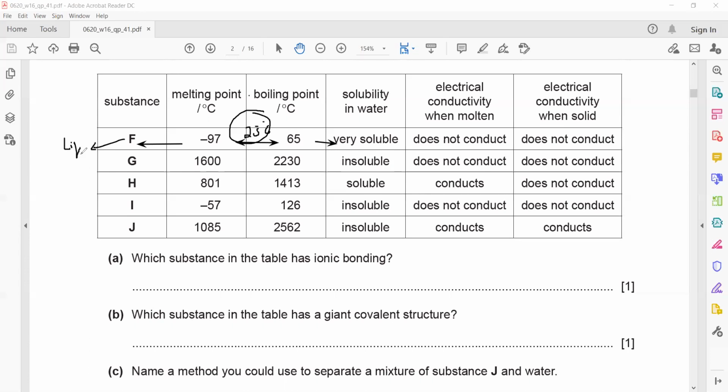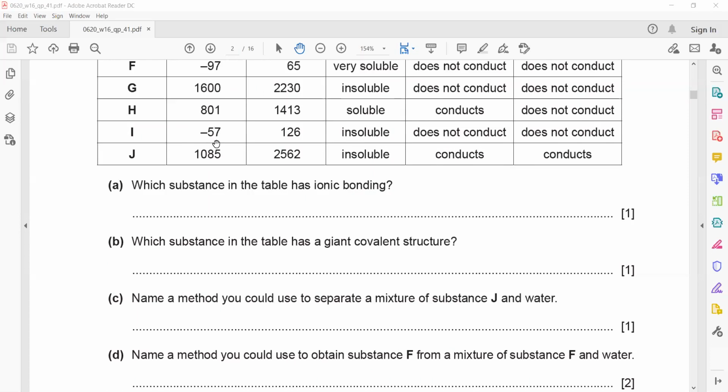So when it is a liquid, miscible liquids are there, because water is also a liquid. When two or more miscible liquids are there, the technique you use is fractional distillation. If it was a solid at room temperature, then we could use crystallization or evaporation. But because it is a liquid, that's why it is fractional distillation.